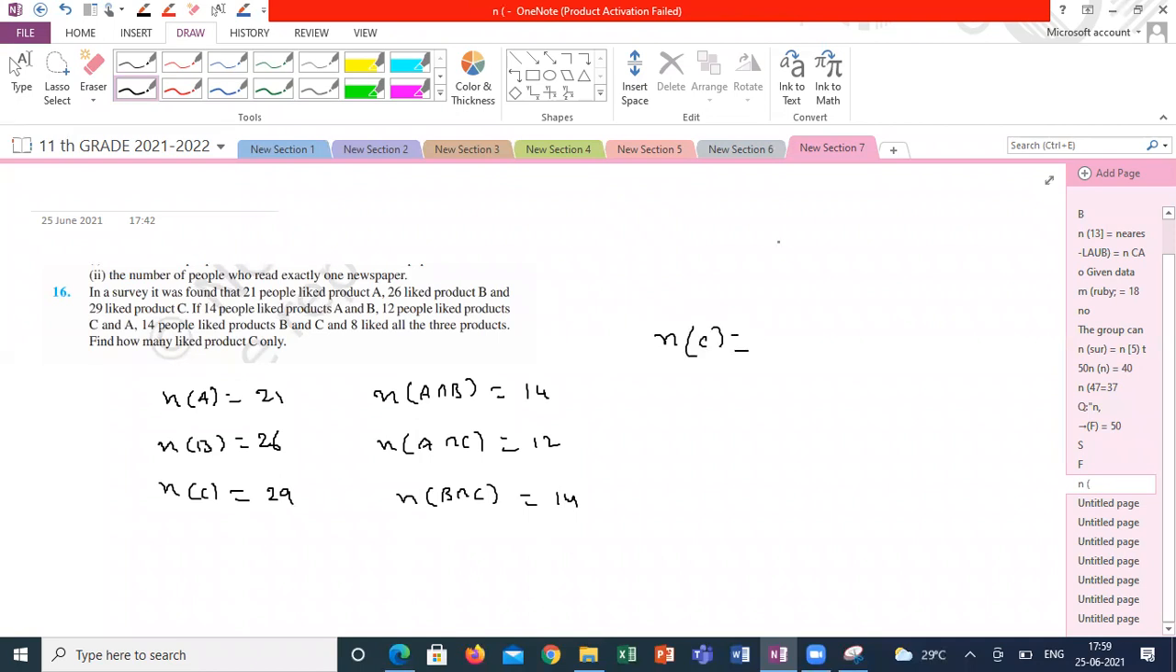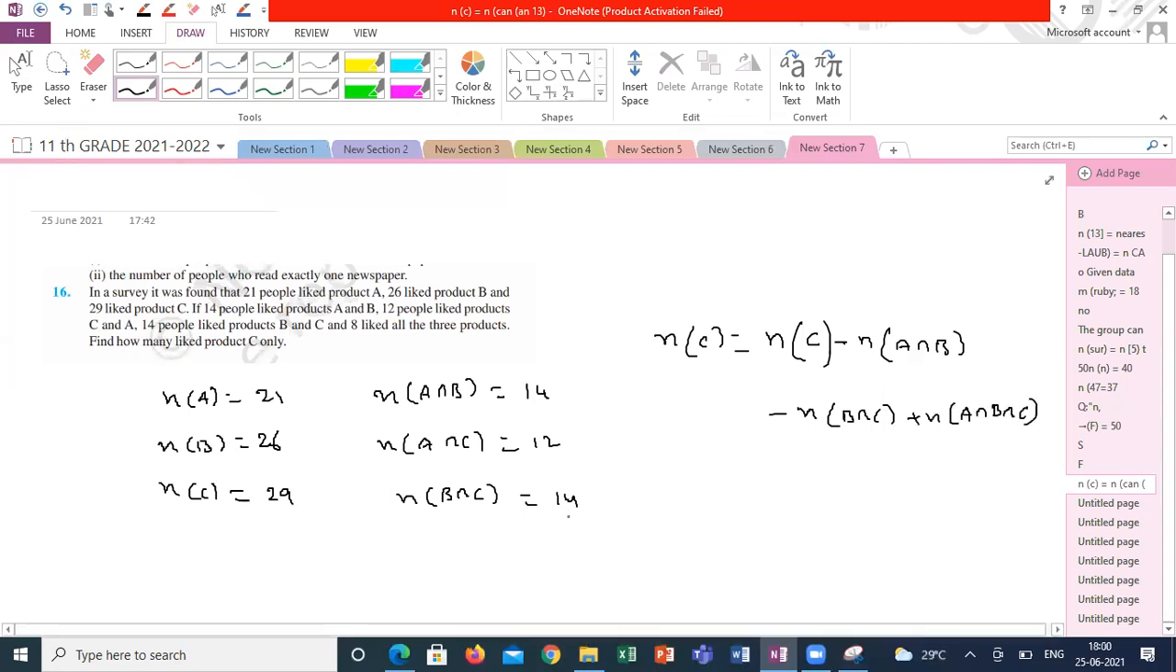Somebody already told. Yes, sir. Sir, n of only C equals n of C minus n of A intersection C minus n of B intersection C plus n of A intersection B intersection C. This much you have to do. So for that you have to calculate n of A intersection B intersection C first. How to calculate n of A intersection B intersection C here? So they've given, sir, 8.